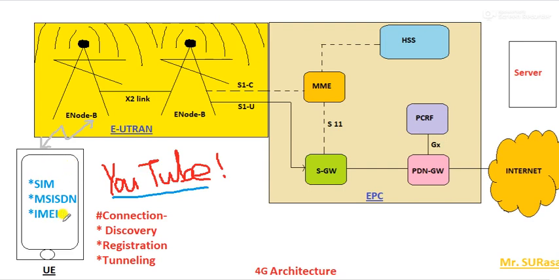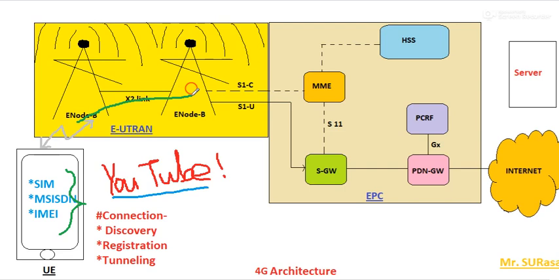when this device is turned on, it will first of all try to deliver the connection request. Don't consider this YouTube example right now, since we are looking at how this device will be connected to the ISP through 4G. So first of all, including all this information, the connection request will be delivered through eNode B, then through the X2 link, through eNode B here again.